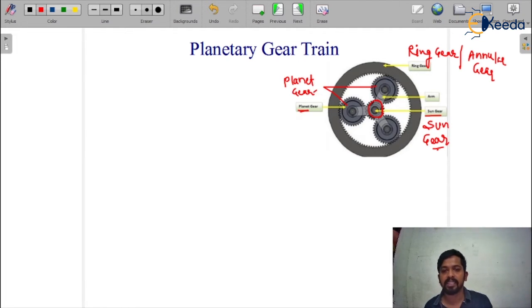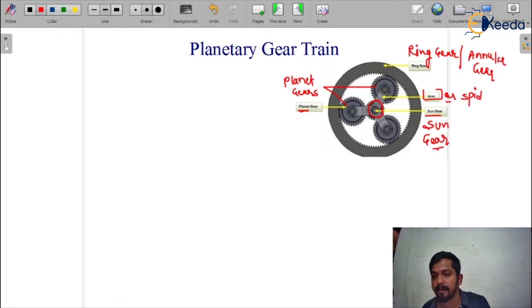Okay, so the planet gears all have the same size, and the planet gears are connected to the shaft of the sun gear by the arm. This is the arm, or it is sometimes called a spider.